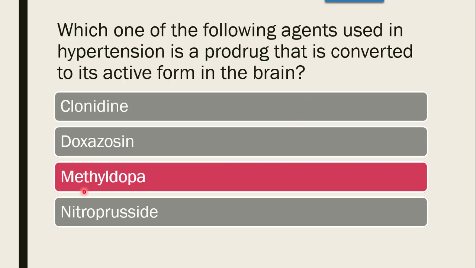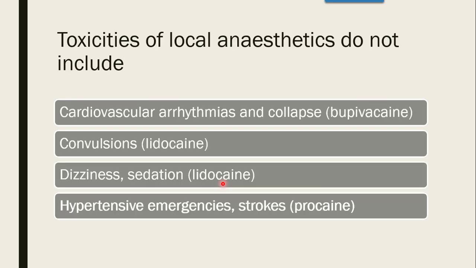It is a prodrug. Alpha methyl dopa will be converted to methyl norepinephrine, that is the active metabolite, and it will be used as a centrally acting agent in case of hypertension.